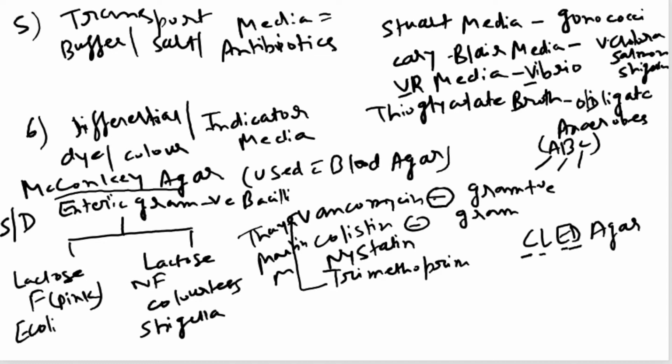Our next media is anaerobic culture media, the last one. Anaerobic culture media takes up the oxygen and creates a lower redox potential.